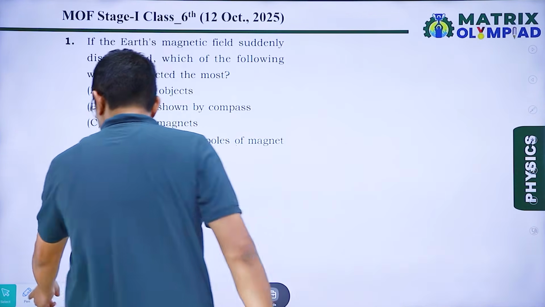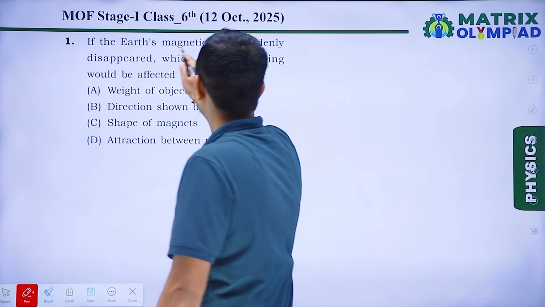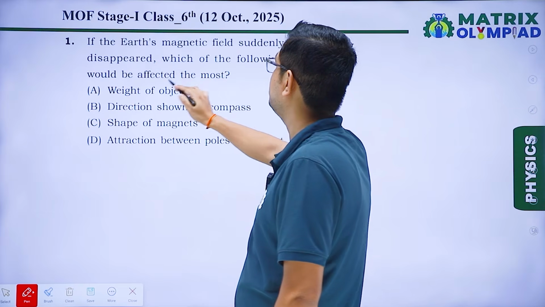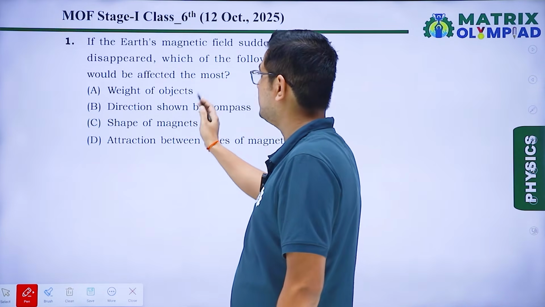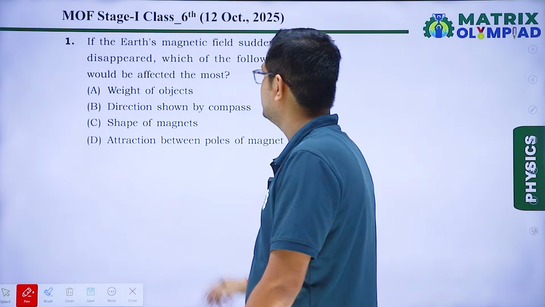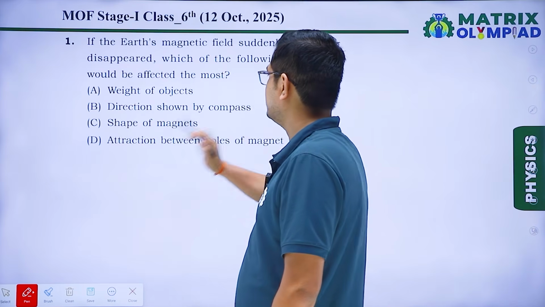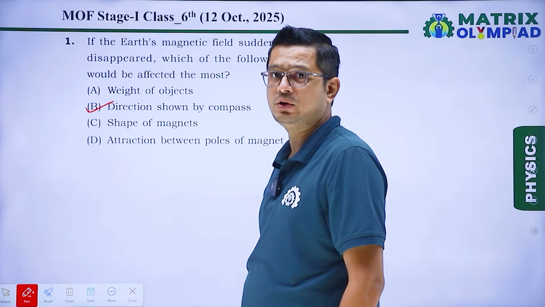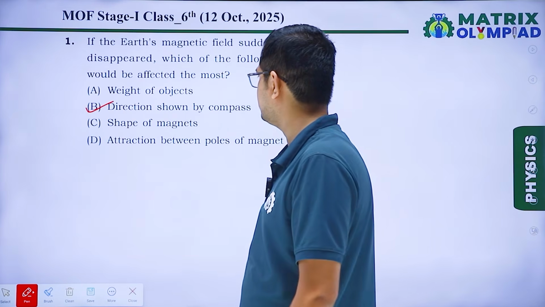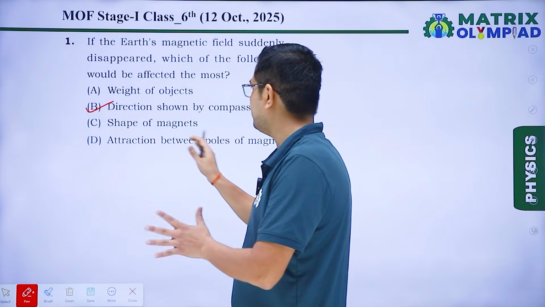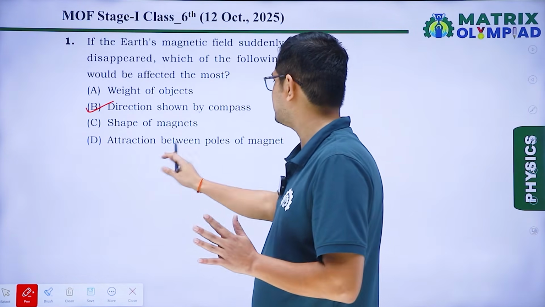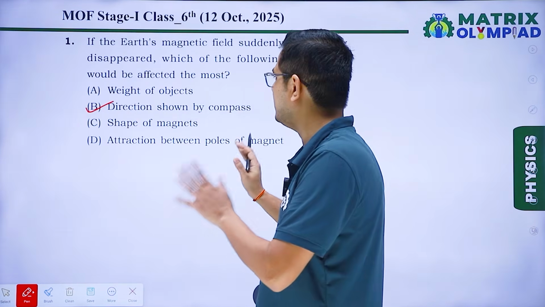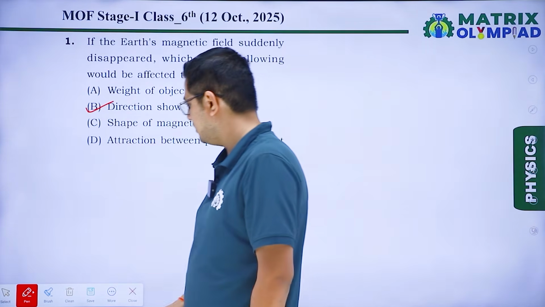So, our first question is, if the Earth's magnetic field suddenly disappeared, which of the following would be affected the most? Weight of the object? No, it will not affect. Direction shown by compass? Yes, this is correct because compass shows the direction under the effect of Earth's magnetism. Shape of magnets will be unaffected, and attraction between poles of magnet, because these are external magnets, so this will be unaffected. Correct answer is option B.